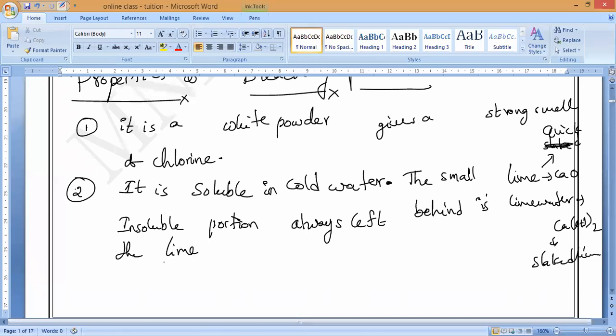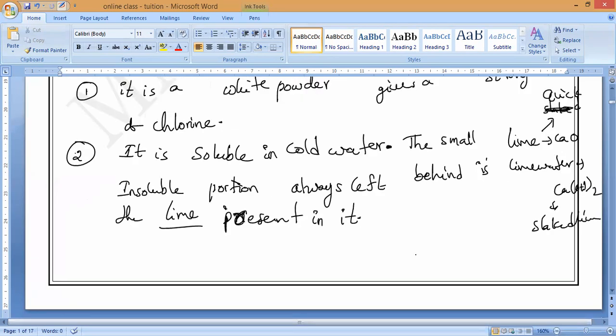It is called lime. Lime in it. That is the second property.